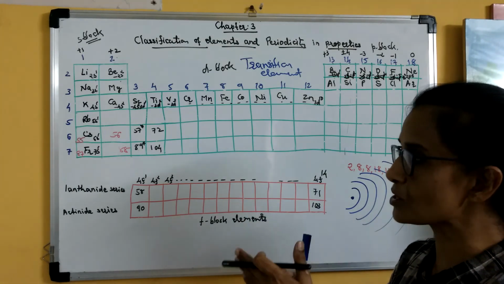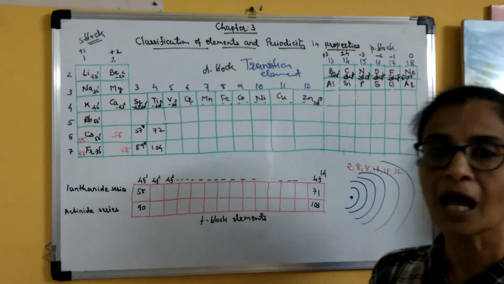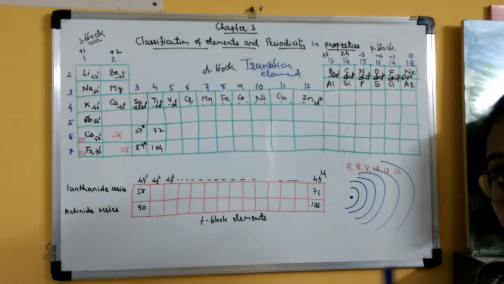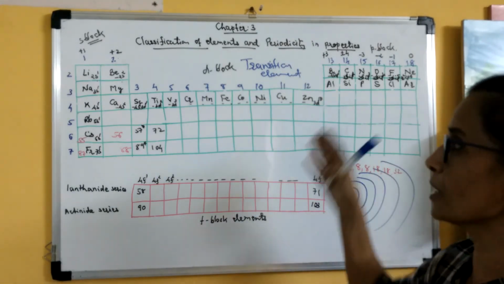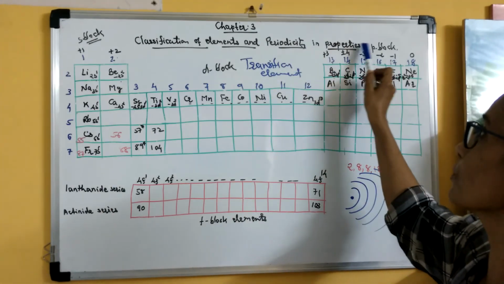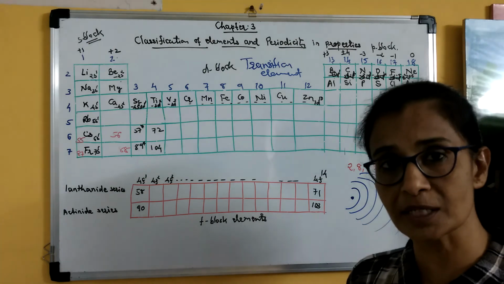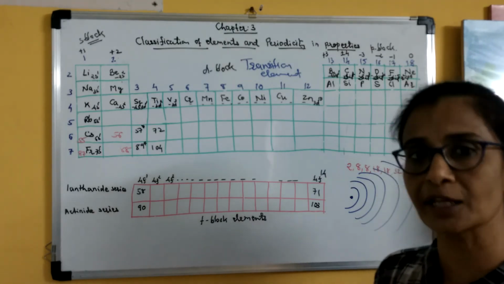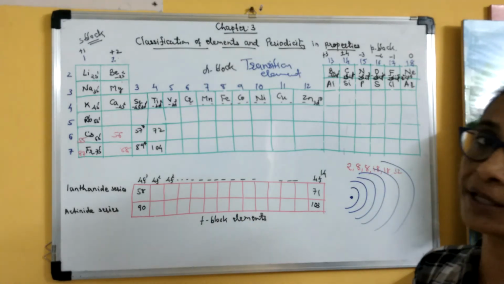Now in the next lecture we will discuss how some of the properties of these elements are periodic in nature. So that is called periodicity in properties. So which properties of elements are periodic in nature? That we will discuss in our next lecture.